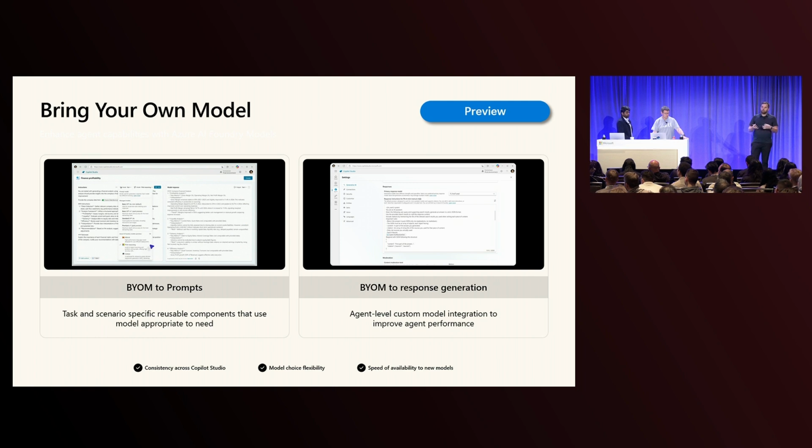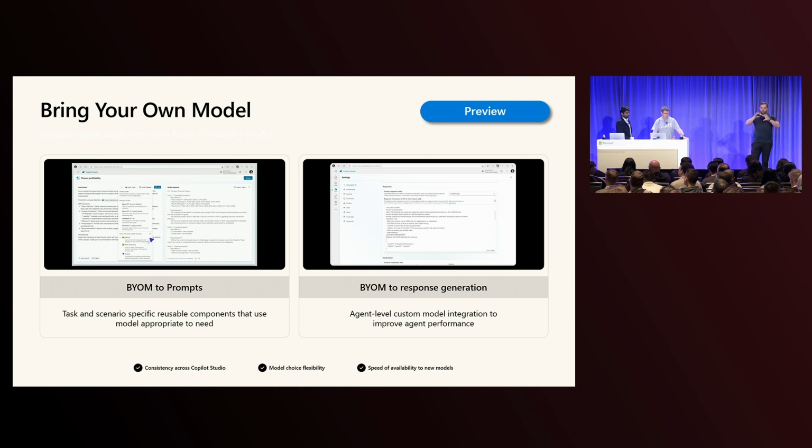And the other feature we have is for generating agent responses from Copilot Studio. So this means whenever Copilot Studio uses any kind of generative AI to produce a response to a user, you can choose which model Copilot Studio should use to produce that response. So this doesn't impact how tool selection happens and how orchestration happens, but it selects the response generation model. And so it's an agent level configuration.